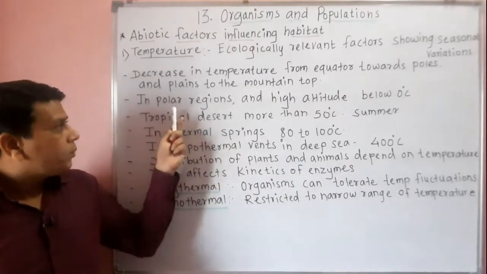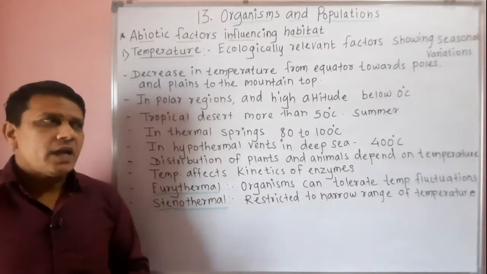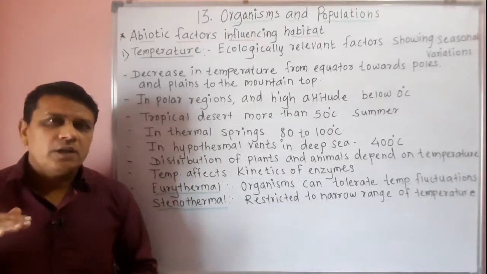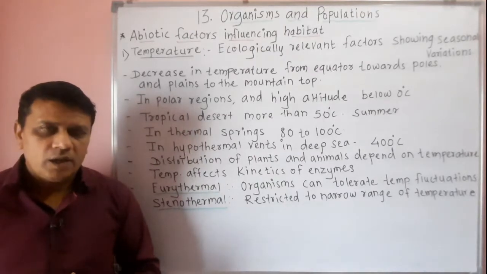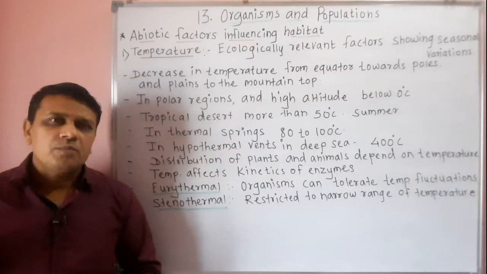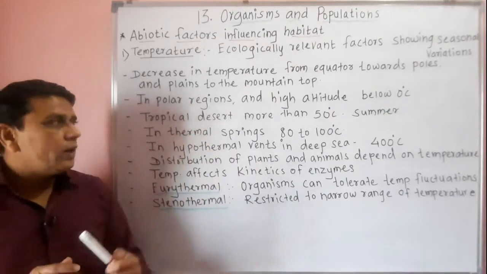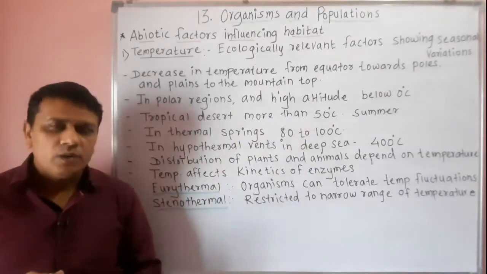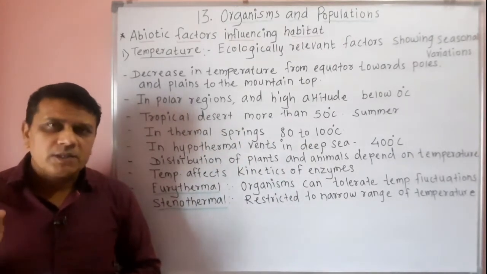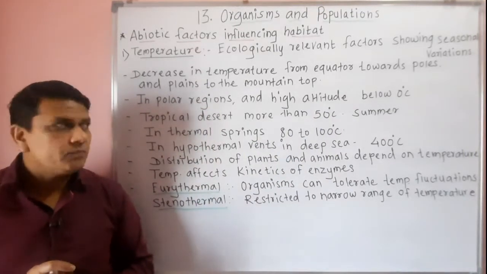Similarly, in polar regions and high altitudes, that means regions which are very high above sea level, generally the top of mountains or hills, the temperature is below 0 degrees Celsius.